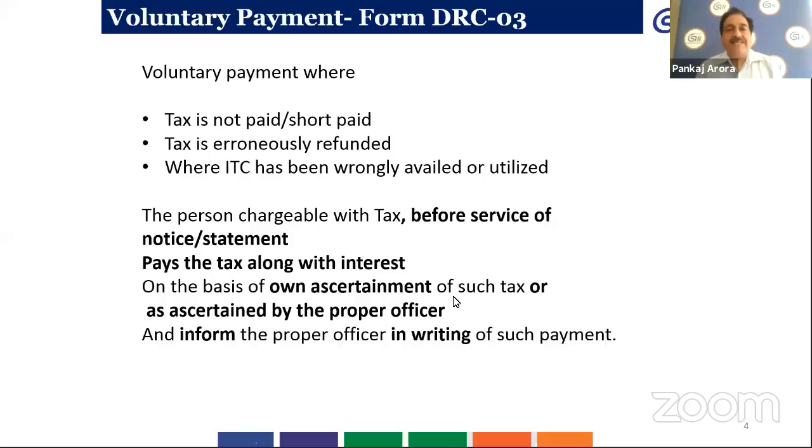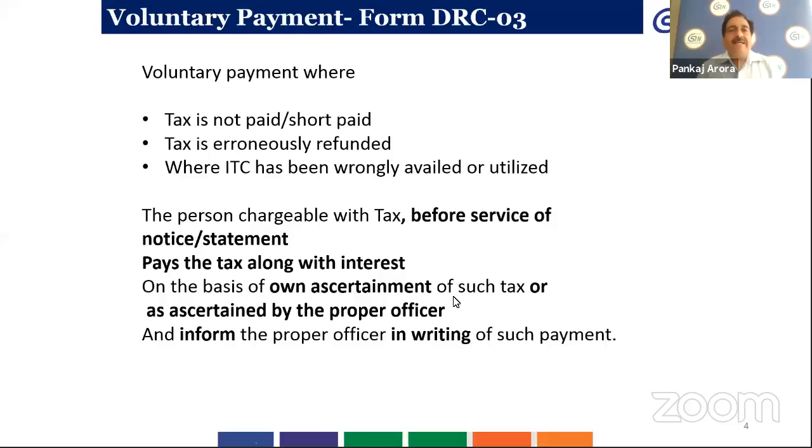And in cases where input tax credit has been wrongly availed or utilized towards the payment of tax by the taxpayer, in these types of cases voluntary payment can be done by the concerned taxpayers. Otherwise, the department will, upon discovery of the facts, issue a demand for the recovery of tax, and the taxpayer may face the consequences in the form of penalties of various kinds.